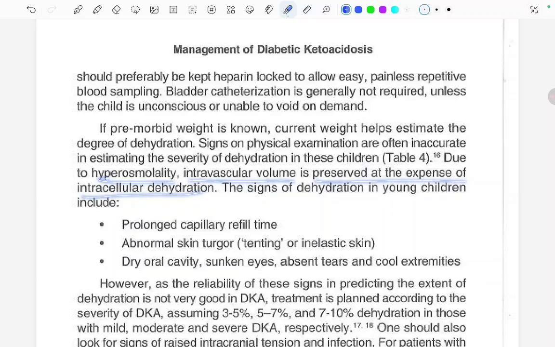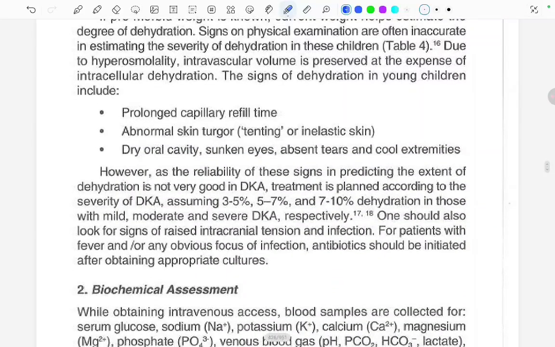The signs of dehydration in young children include prolonged capillary refill time, abnormal skin turgor, dry oral cavity, sunken eyes, absent tears, and cool extremities. However, as the reliability of these signs in predicting the extent of dehydration is not very good in DKA,